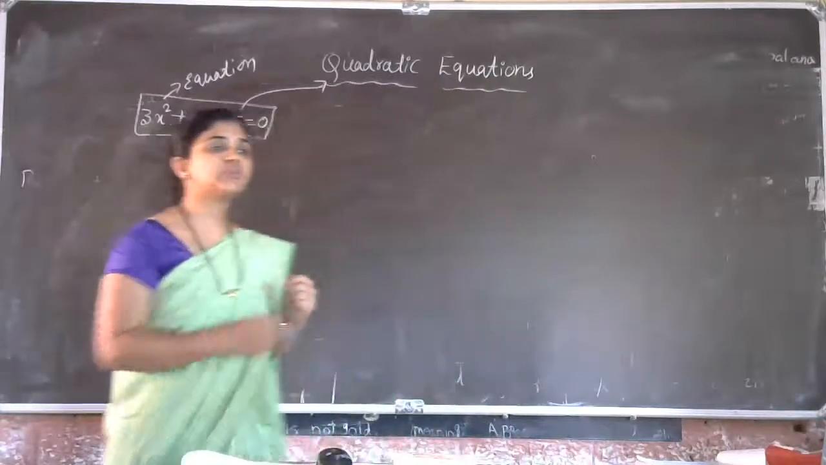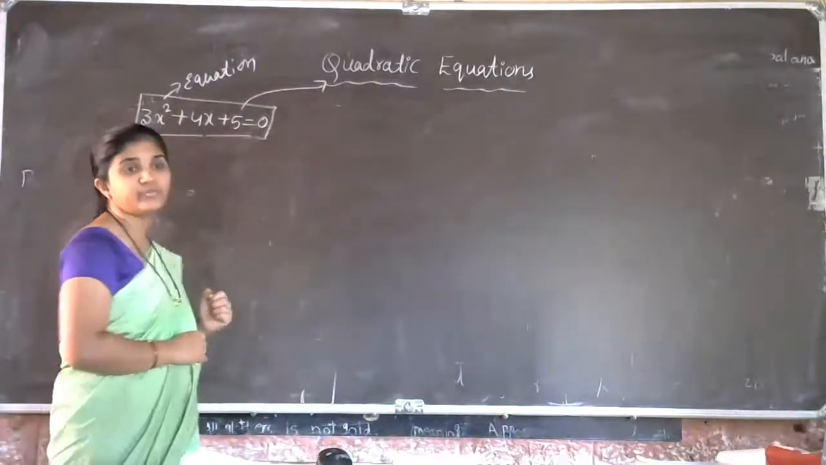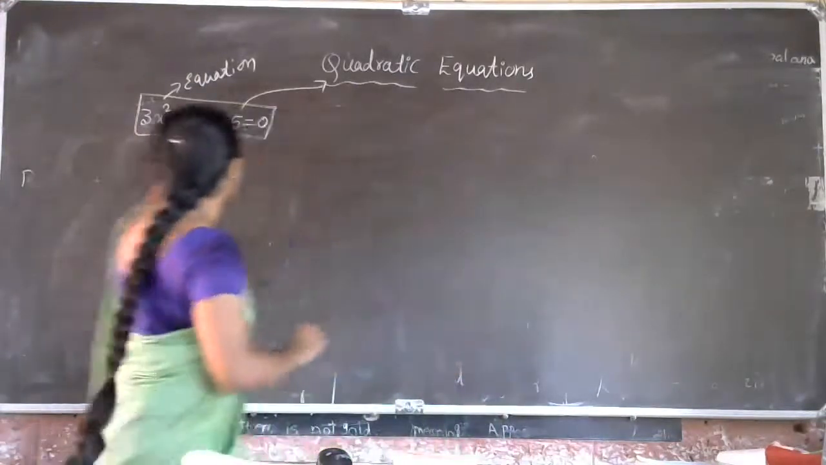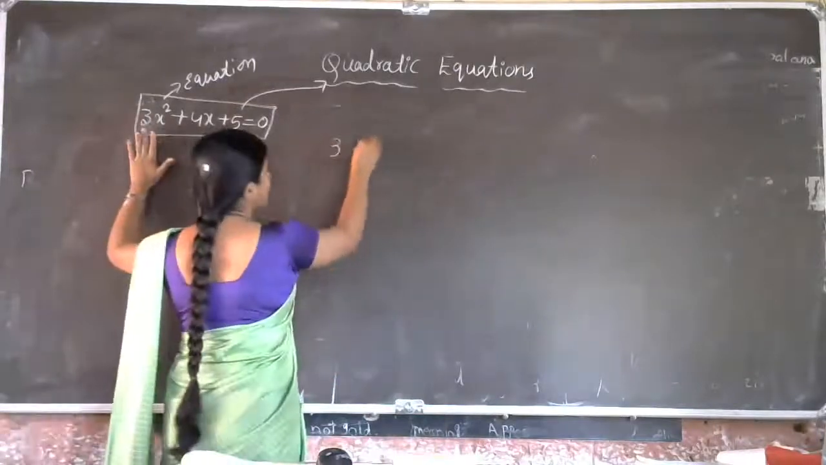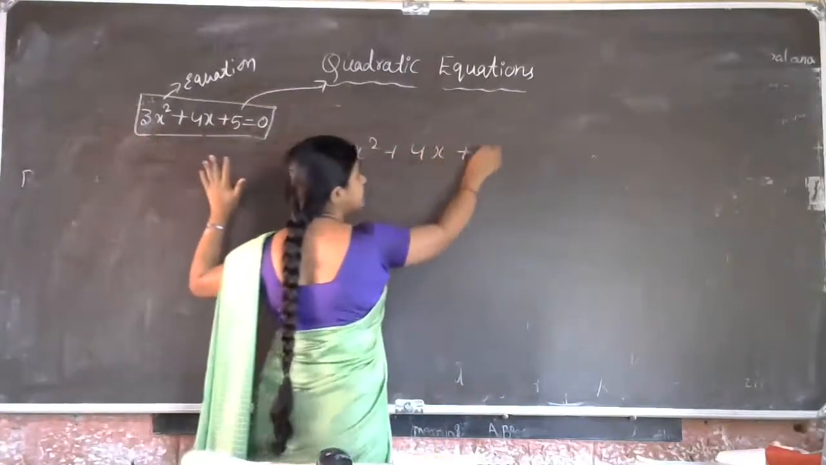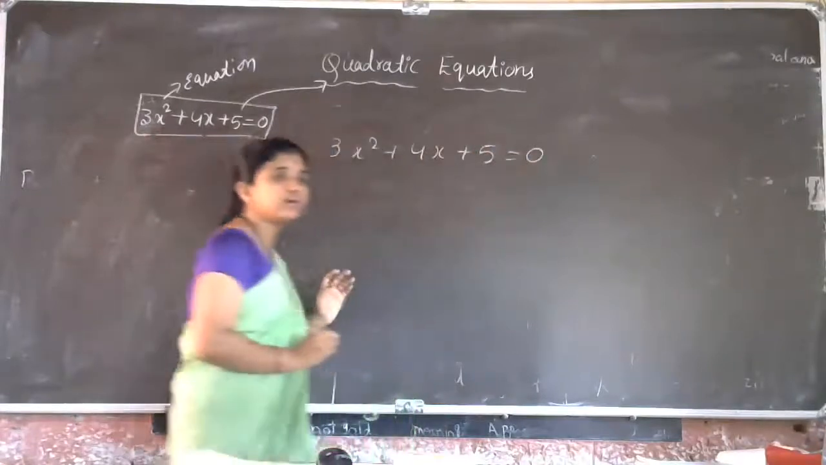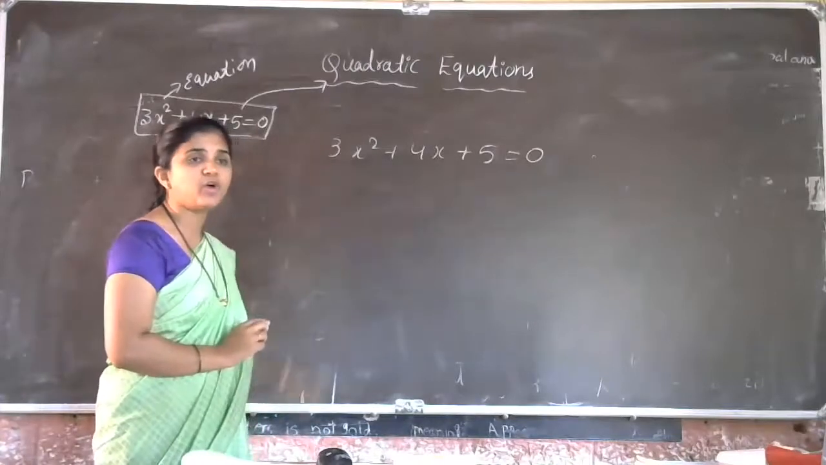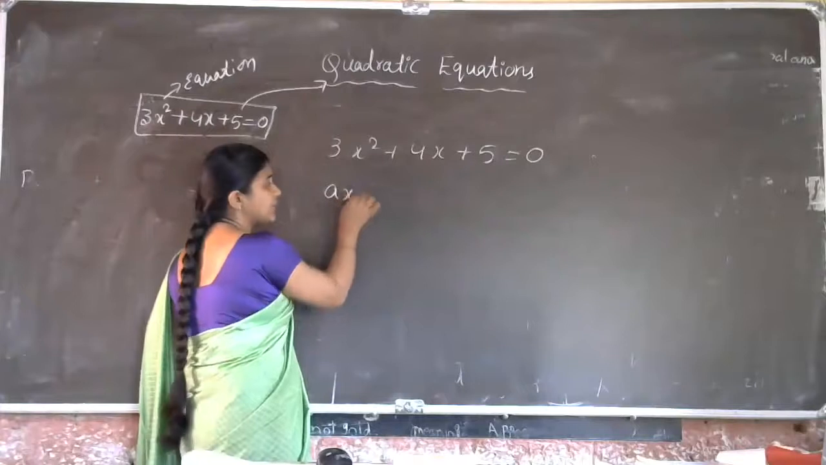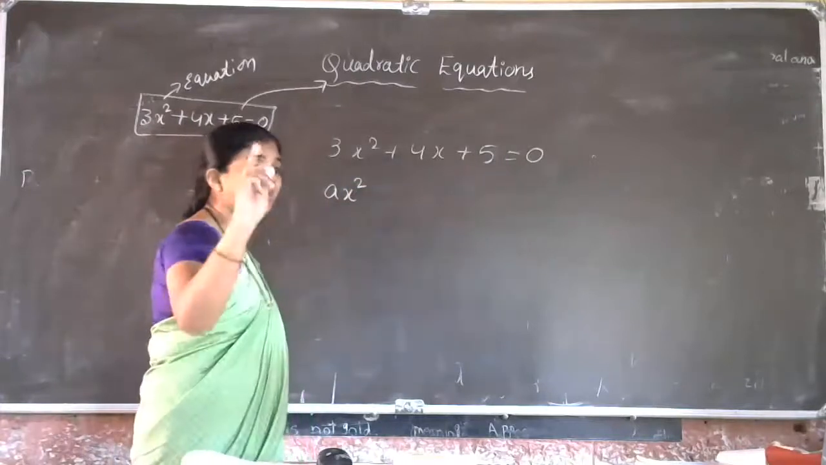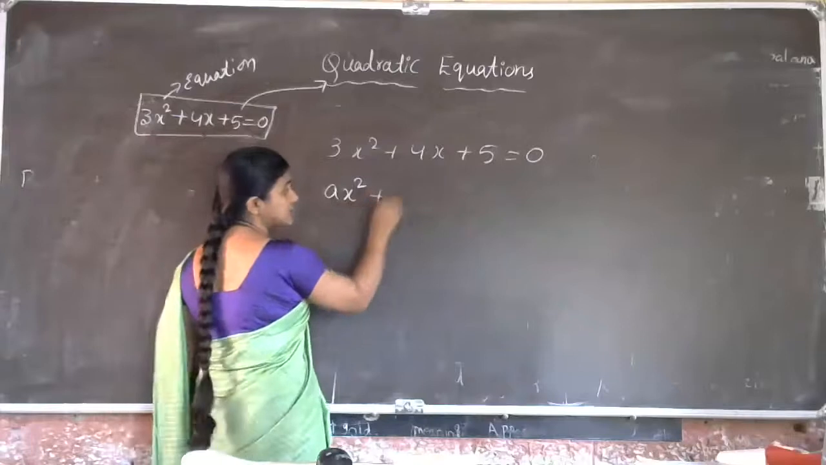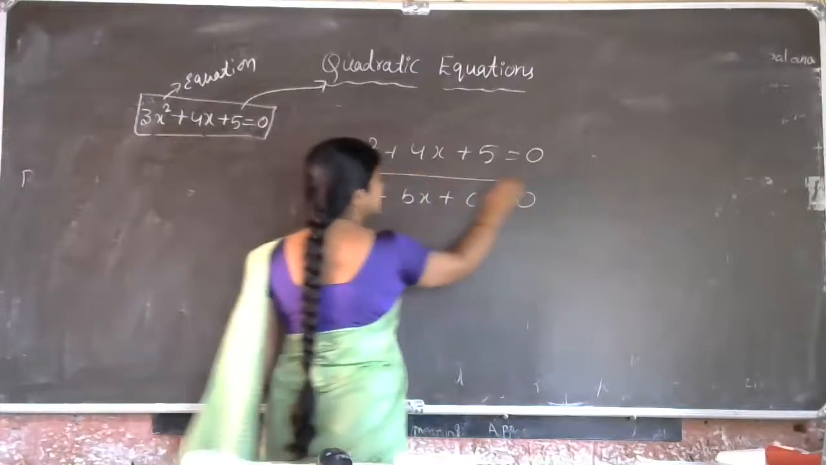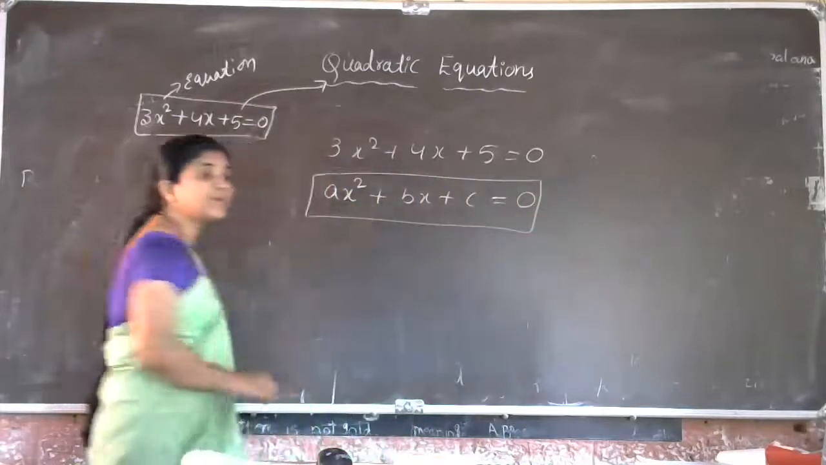Okay. So now Ashwit gave the answer for the general form of the quadratic equation, the standard form. Now you are all observing that 3x square plus 4x plus 5 equal to 0 is one example for the quadratic equation. What is the general form? The standard form of this one is ax square. All quadratic equations are always in the standard form of ax square plus bx plus c equal to 0. This is the general form of the quadratic equation.